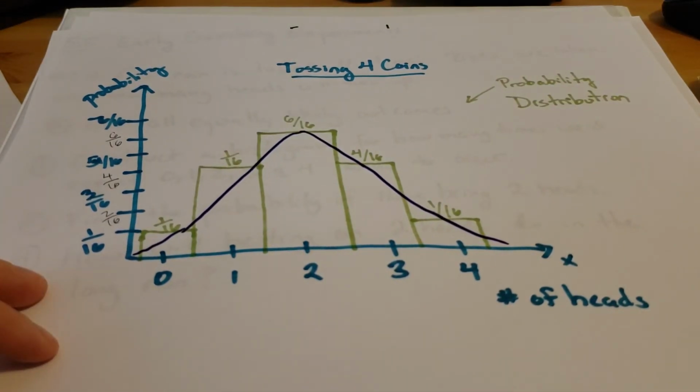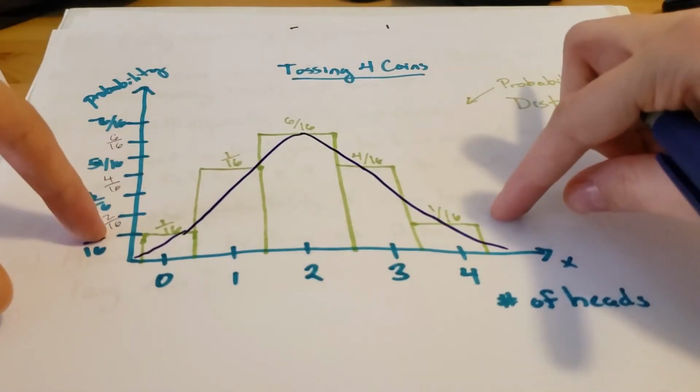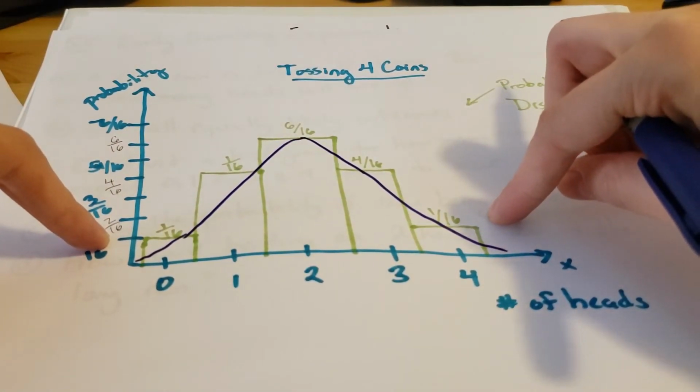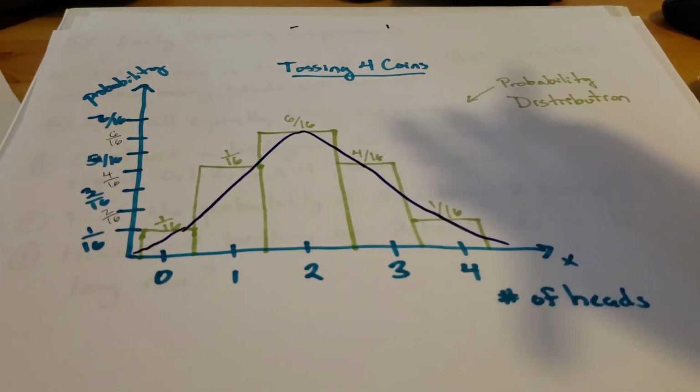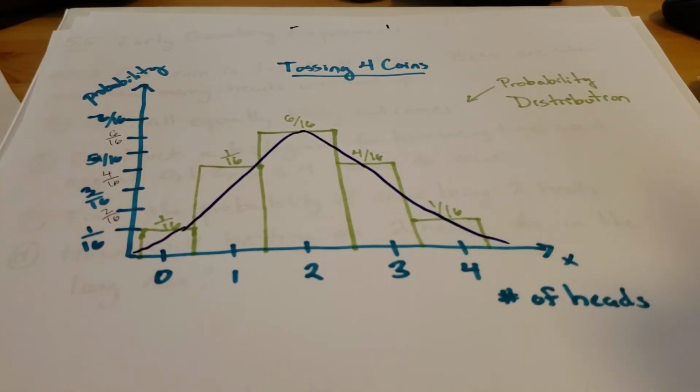If we increase the number of coins that we're flipping, this is going to look less and less like a histogram, and it's going to look more and more like a curve as we do this with more and more coins. And this is the shape of the normal curve that we're going to be seeing in Chapter 6.